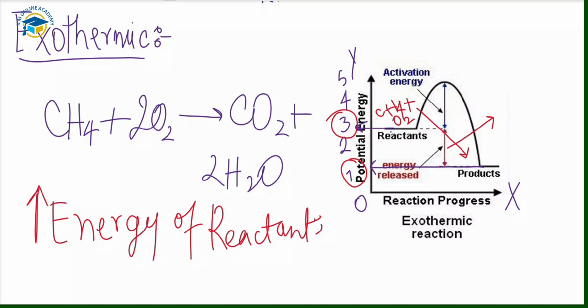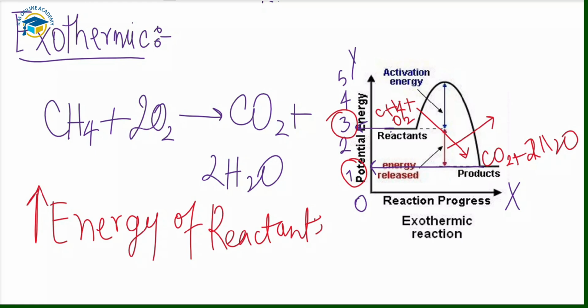So products have less energy, and they are presented here, CO2 plus 2H2O. So heat is given out. In exothermic reactions, reactants have more energy and products have less energy.